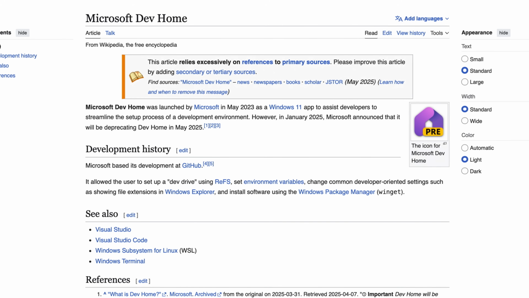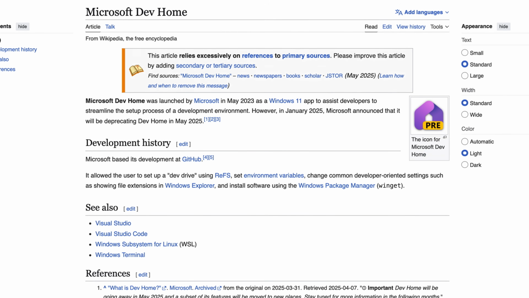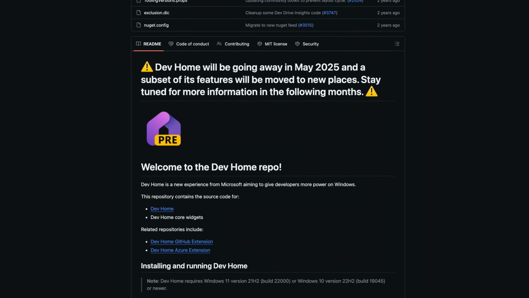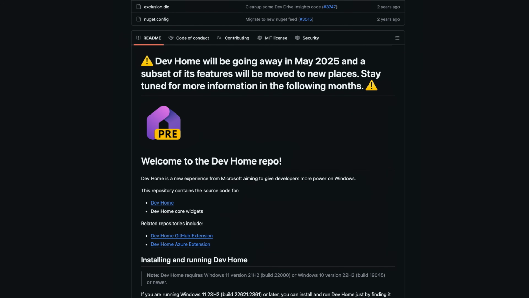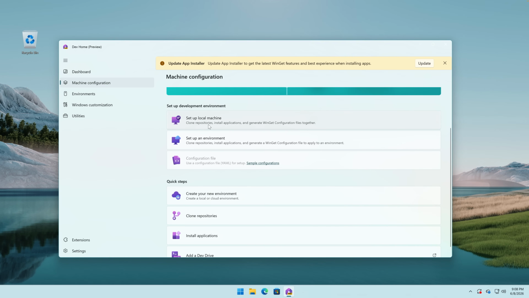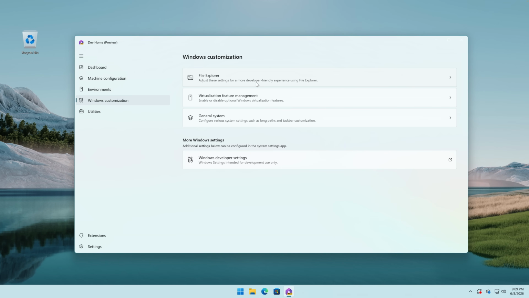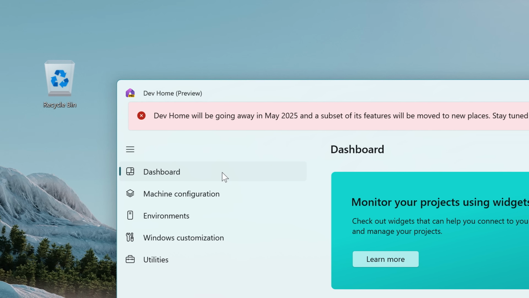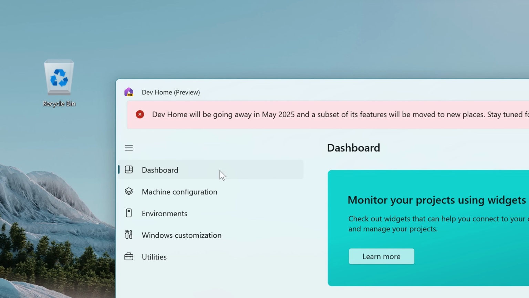Dev Home. Microsoft Developer Home launched in 2023 as a Windows 11 application specifically for developers. It was meant to streamline the setup process of a development environment and help make managing and coding projects much easier. If I'm not mistaken, a lot of these features were moved into Windows settings. Dashboard, monitor your project using widgets. Clone repositories, install applications, generate winget configuration files. Okay. File Explorer, adjust these settings for a more developer-friendly experience. File extensions, hidden and system files. I think these features are available in File Explorer. Pretty cool. This application was discontinued and deprecated just 2 years later in 2025.